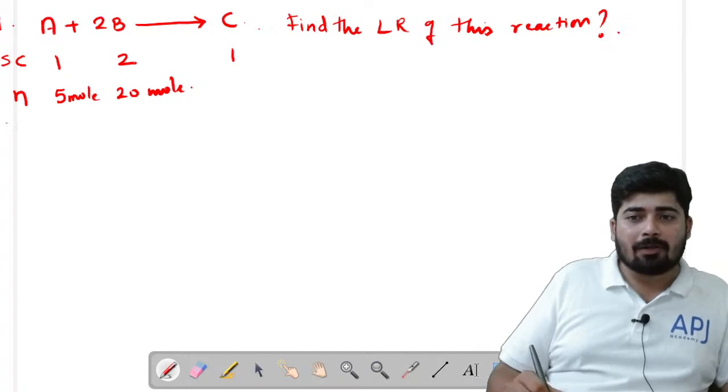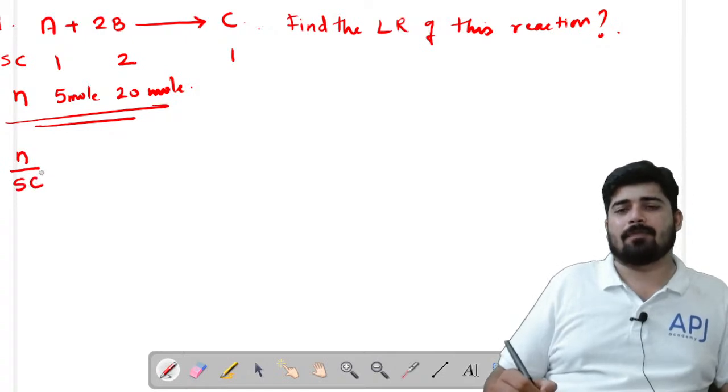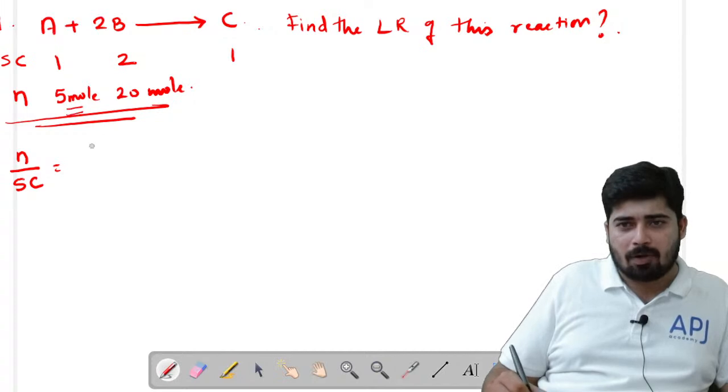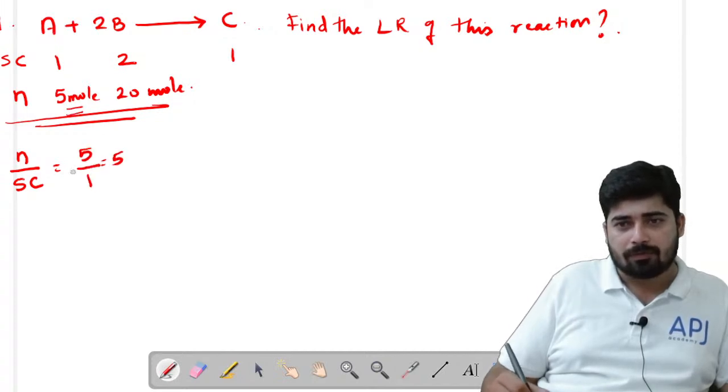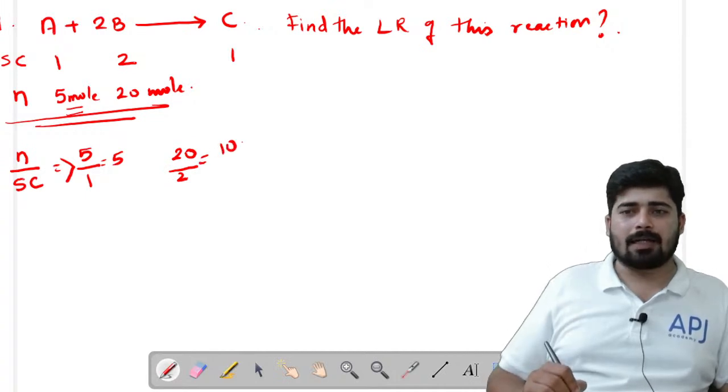See how to find out the limiting reagent? You simply calculate N by SC. So here, number of moles is 5 divided by 1, that is equal to 5. Now here we have 20 divided by 2, that is equal to 10, right?